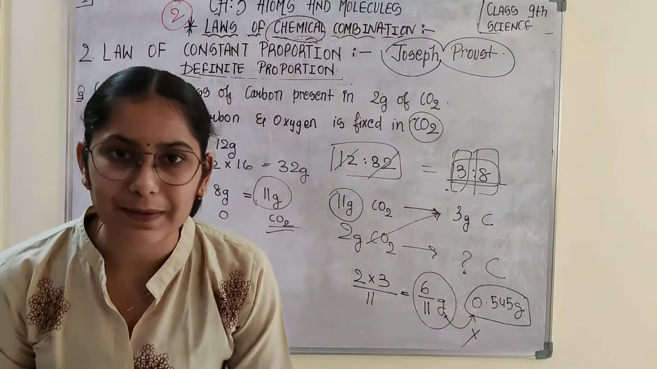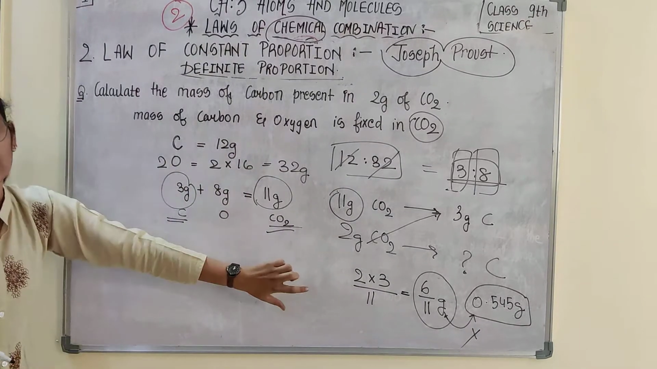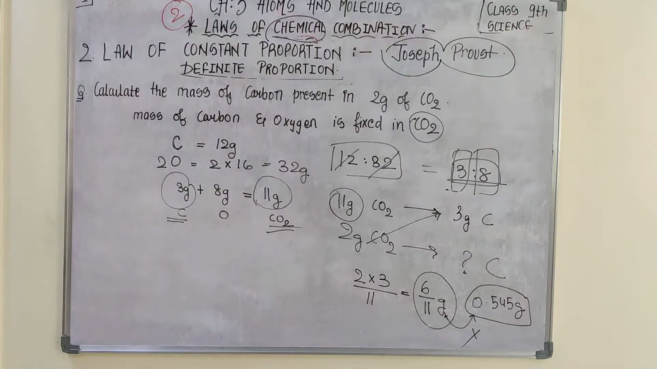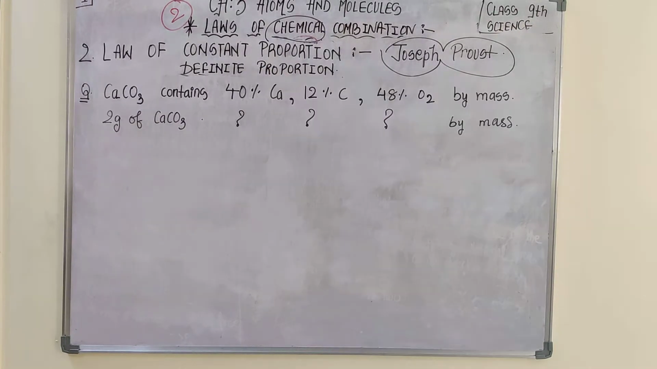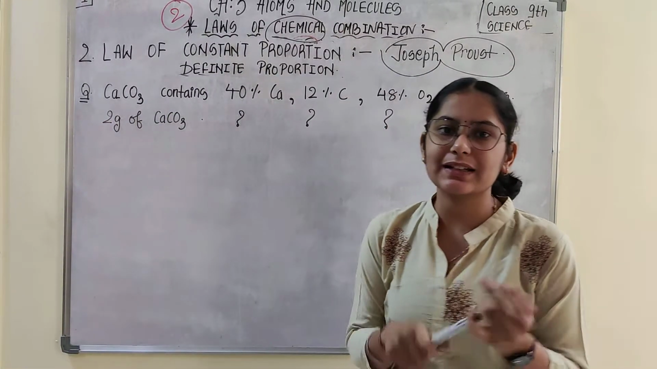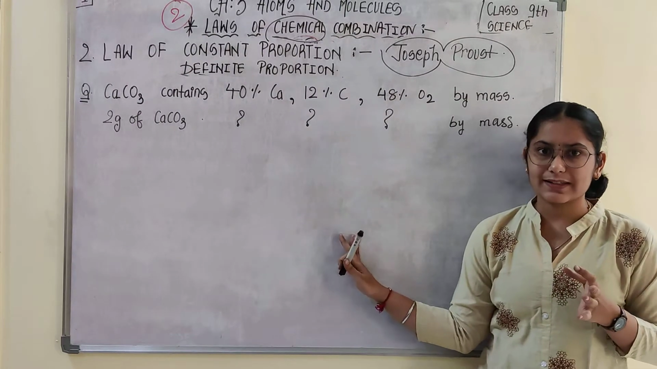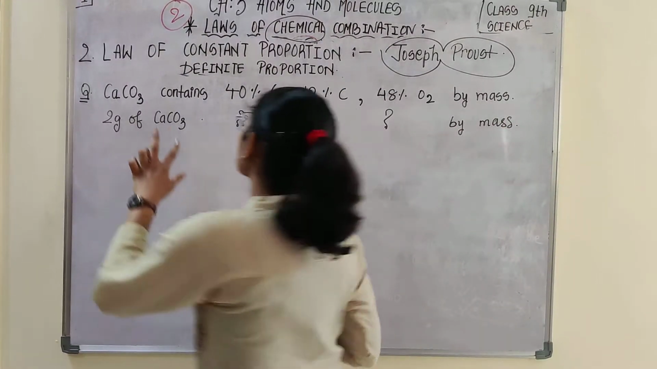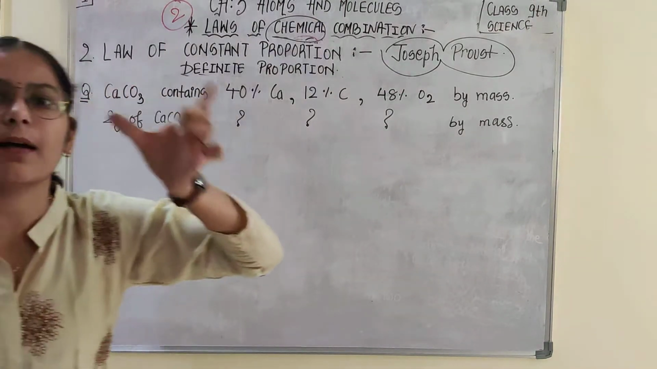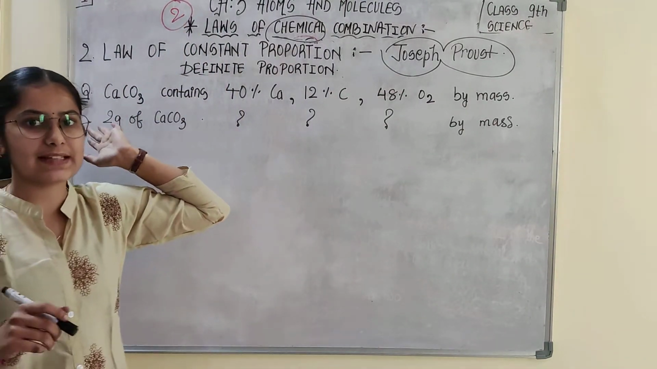What I want to explain to you is how to calculate, and I hope this is so easy you would be able to. So this is how you can apply the law of chemical combination, that is the law of constant proportion. The question you are observing now on the board has the same concept of unitary method and the definite proportion concept. Here it is calcium carbonate, I have changed the compound. Carbon dioxide was given as an example twice.